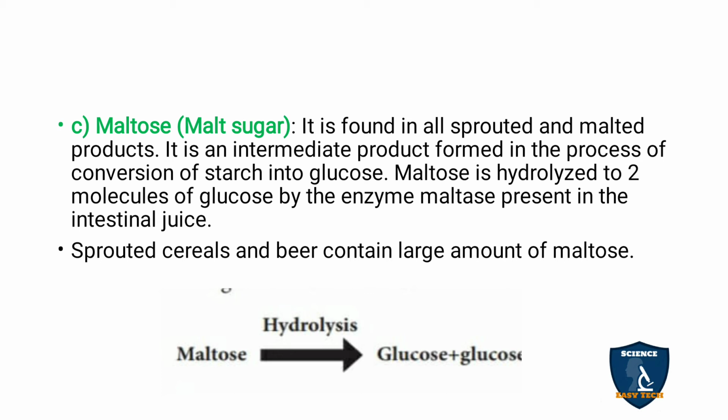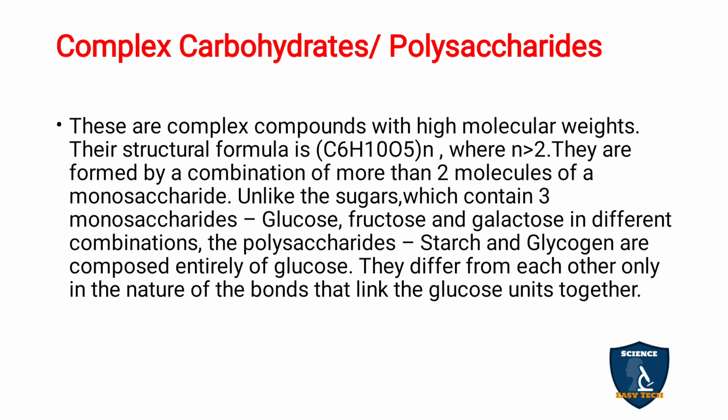Maltose hydrolyzes in the presence of the maltase enzyme. Where is this maltase enzyme? Again in the intestinal juices. It will give glucose plus glucose; two glucose molecules will be produced. So this is with regard to maltose. Next, we have seen monosaccharides and disaccharides. Now we will move on to polysaccharides or complex carbohydrates.